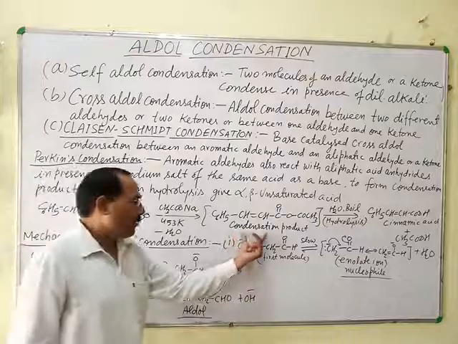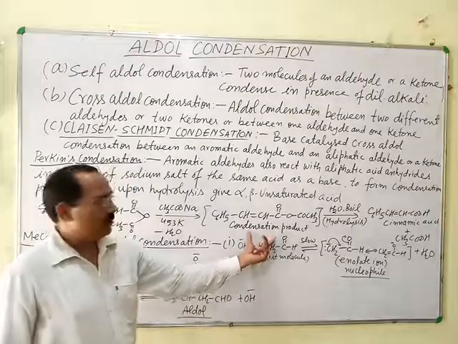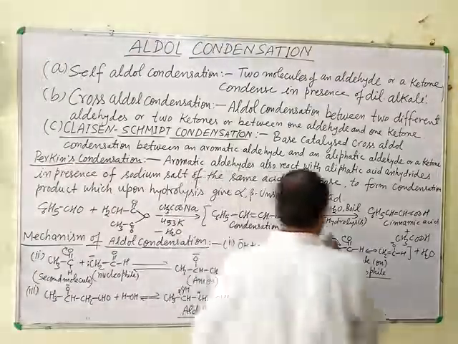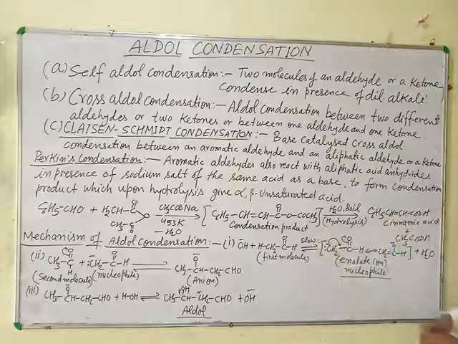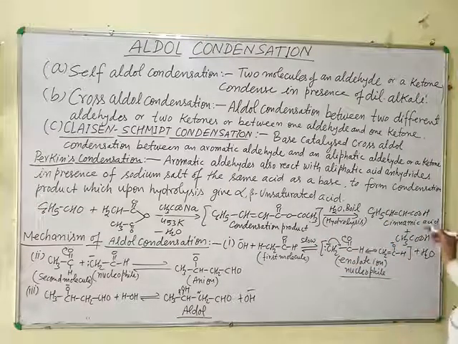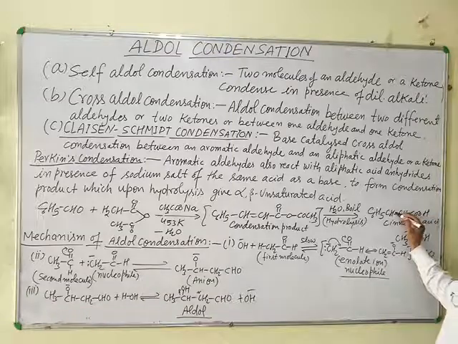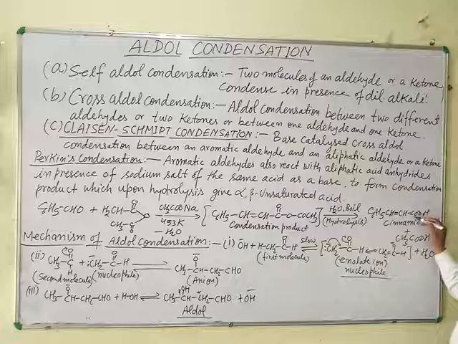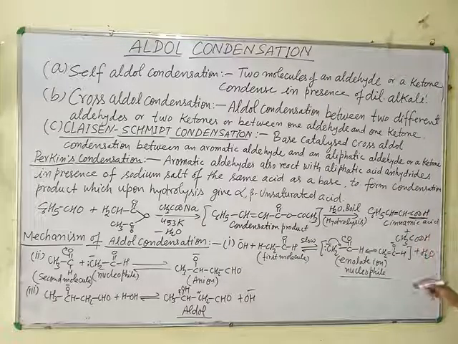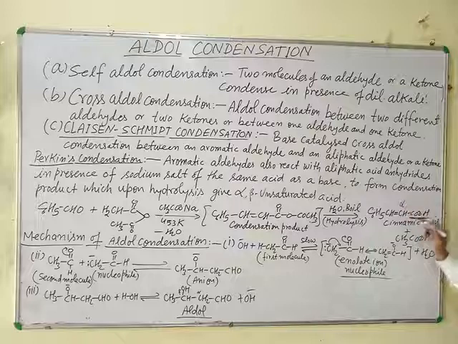First of all a condensation product is formed, which upon hydrolysis gives alpha beta unsaturated acid. Alpha beta unsaturated means a double bond is present between the alpha and beta carbon. In this acid, with respect to the functional group COOH, this is the alpha carbon and this is the beta carbon.